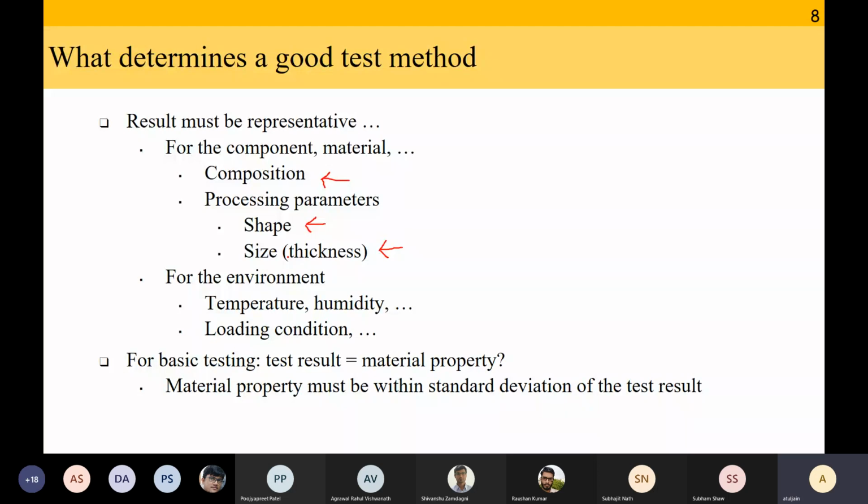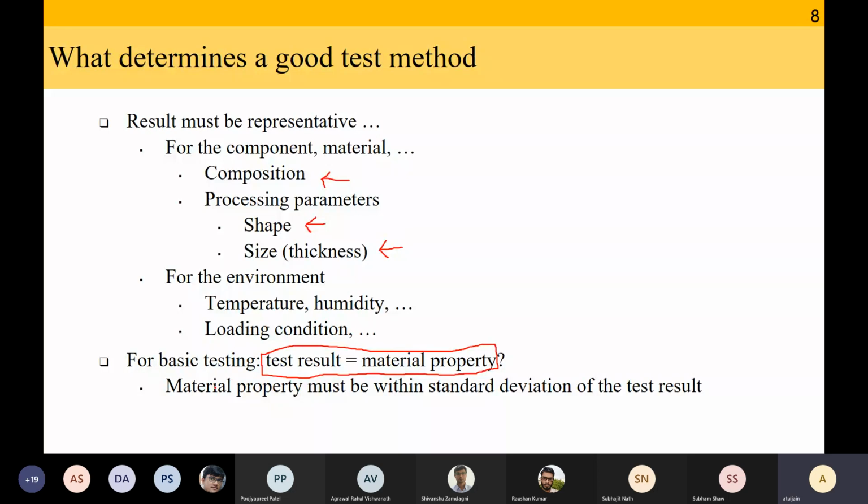And it is independent of where it is tested, it is independent of which machine you have used, and it is independent of the lab technician. A material property is a material property. It is independent of the lab technician skills, or it is independent of the machine that you use, or it is independent of the coupon size that you have used. So when all of these conditions are satisfied, we will call it a representative test, and this is a good test method. Okay, that's why this statement, for basic testing, test result is equal to material property.